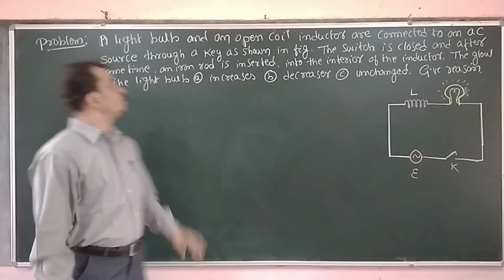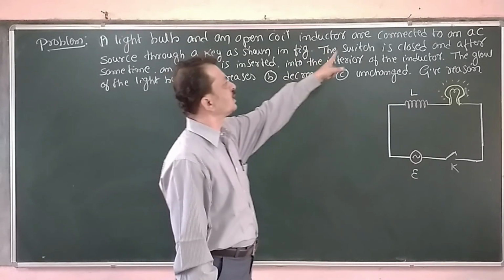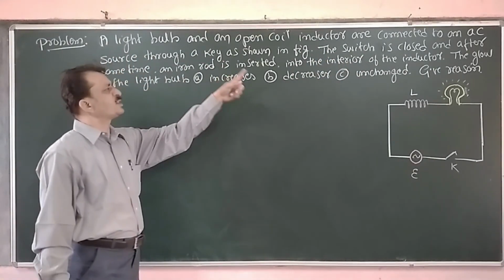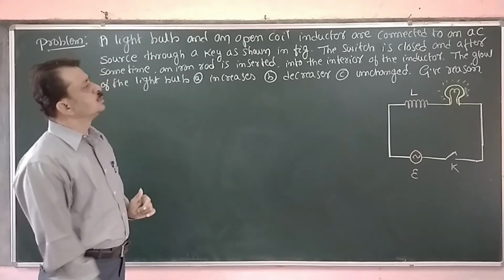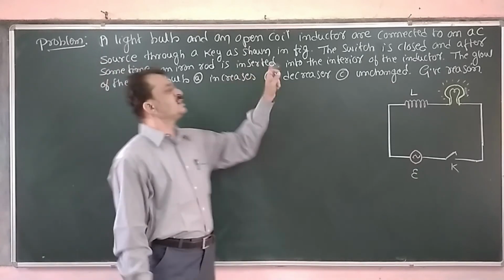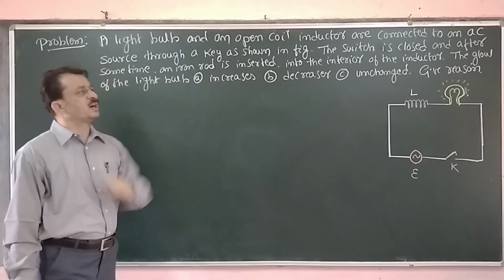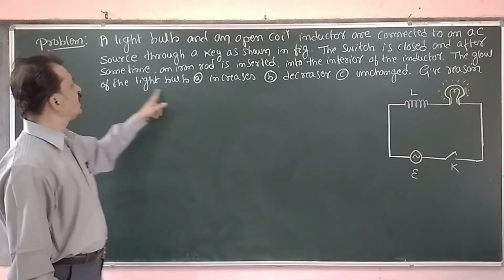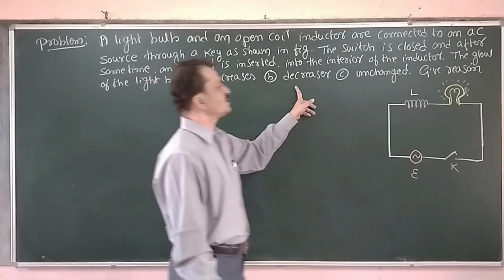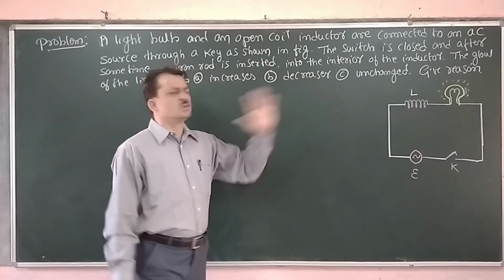Next problem. A light bulb and an open coil inductor are connected to an AC source through a key as shown in the diagram. The switch is closed and after some time an iron rod is inserted into the interior of the inductor. The glow of the light bulb increases, decreases or remains unchanged. Give reason.